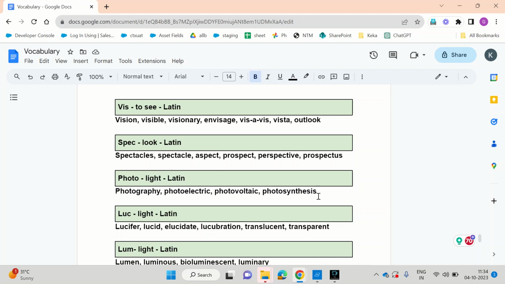That is Lucifer. Lucid. Lucid means very clear and easy to understand. Because when light is very clear on something, it is very easy to understand. That's how it is related to light. Lucid. Elucidate. Elucidate means to clearly explain something, throwing light on something. You throw light on something so that it is very clear. Right. When something is dark, you cannot understand. When you elucidate, you are putting some light on it and making everyone able to understand.